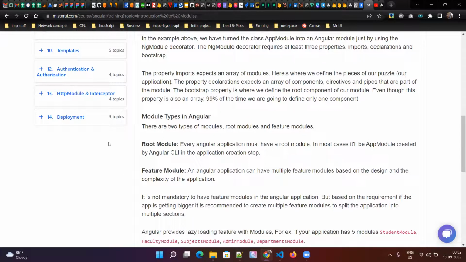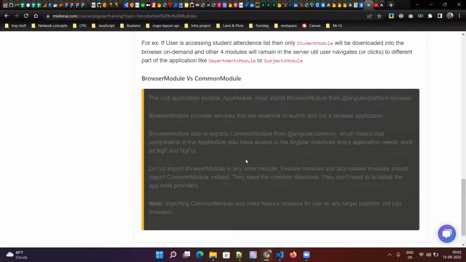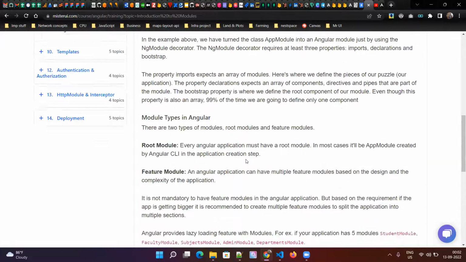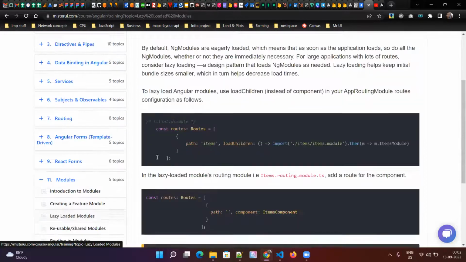So module types: one is root module, the second one is feature module. Root module is your app module, and feature module is your application feature module, which you created using that ng g module name. And then the lazy loaded module.